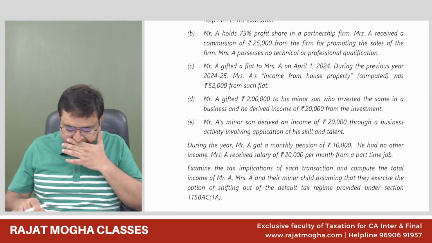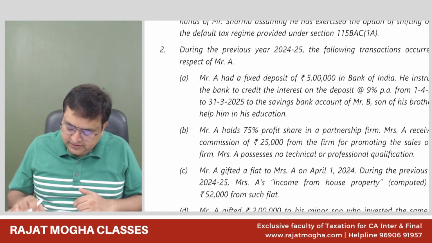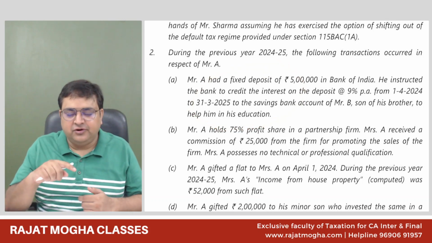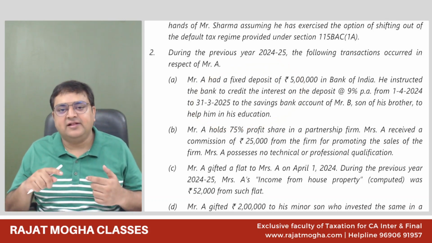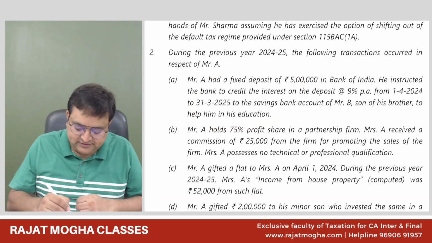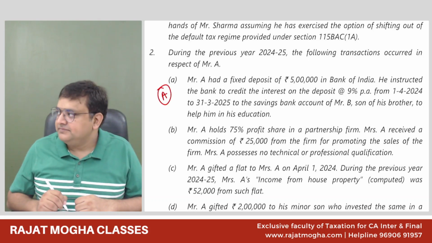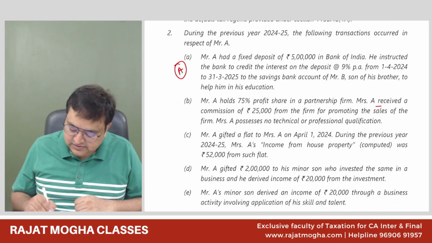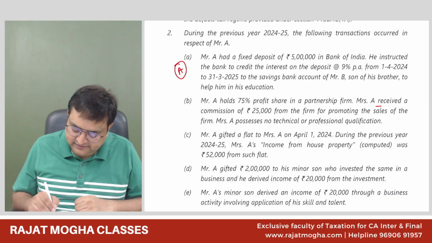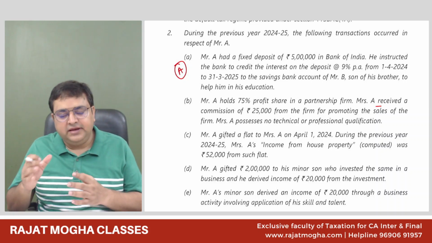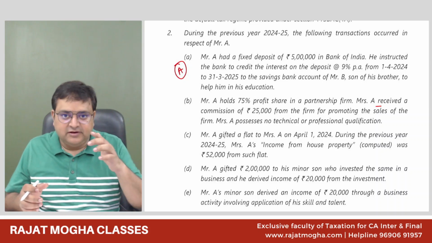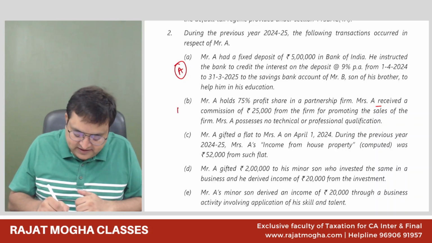So now please tell me. This one is actually Mr. A's income, not the minor child's. Actually, we have transferred the income without transfer of asset. So this is Mr. A's income. Whose income is this one? It is Mrs. A's income, which she is deriving without any qualification or experience from the concern where Mr. A has a substantial interest. So this is again Mr. A's income.